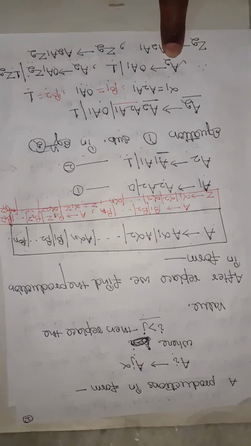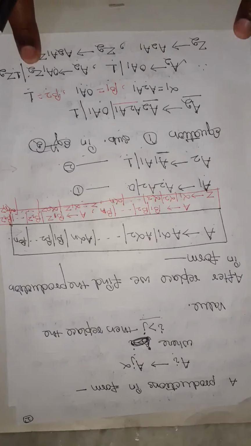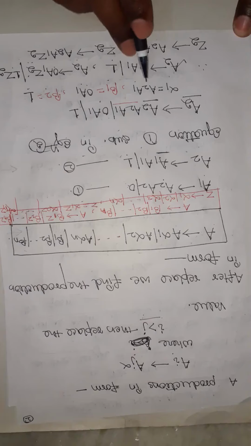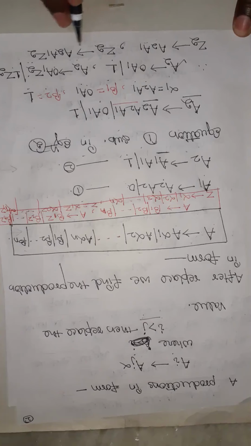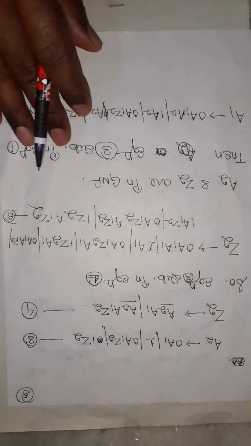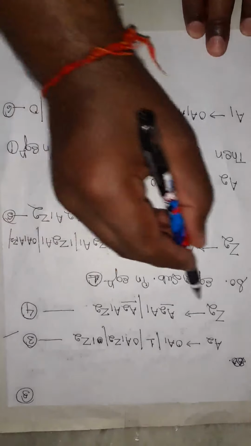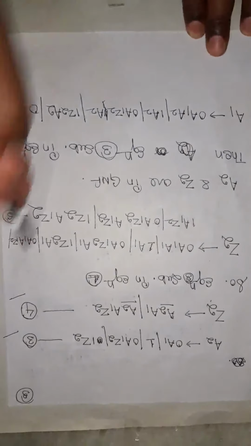It may be, suppose here A1, then here assume Z1, and Z2 is equal to alpha 1 A2A1, so Z2 derives A2A1 or A2A1Z2. So here we find A2 is equal to this value and Z2 is equal to this value.